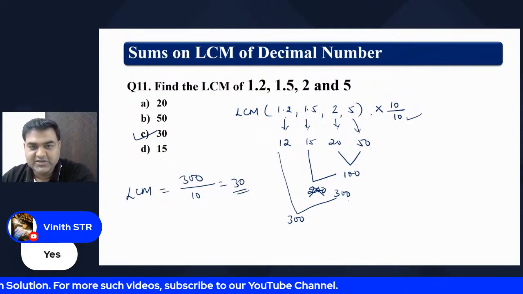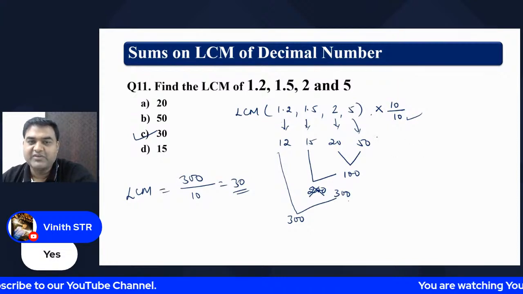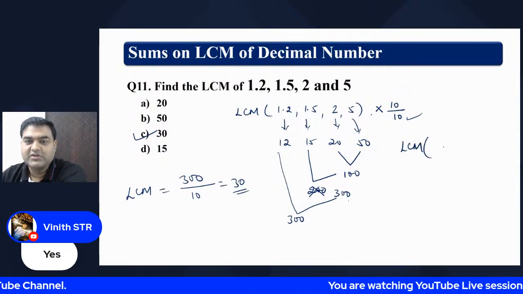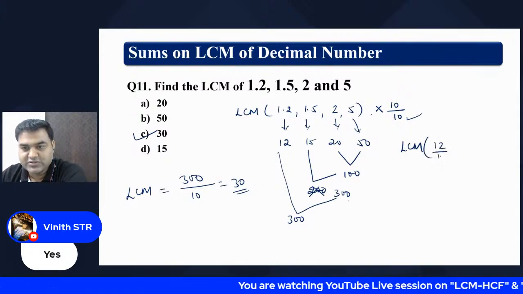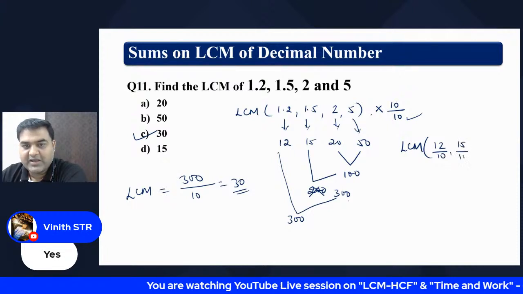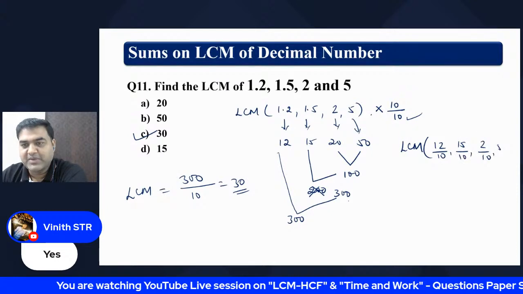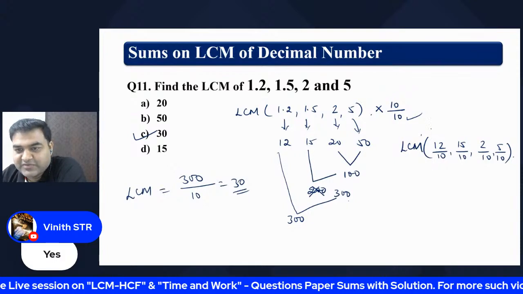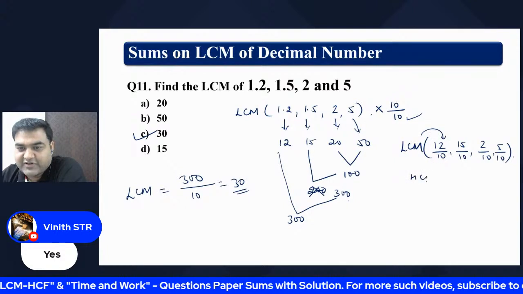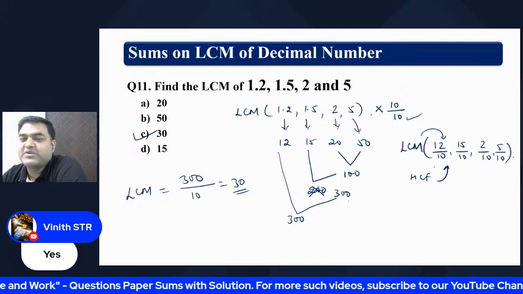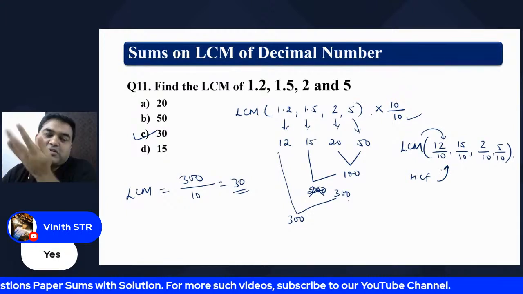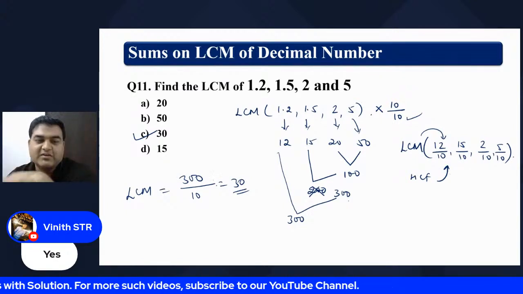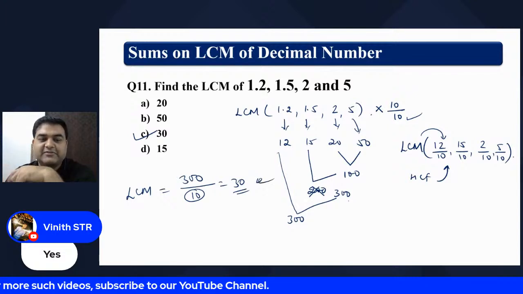Because if you see, this is by 10, by 10, by 10, by 10. So this changes to a fraction. And in the fraction, if you remember, my dear friends, what we were doing is LCM of the numerators and HCF of the denominators. The denominator is common. The HCF of 10, 10, 10, 10 is going to be 10. So that is how we are dividing by 10, my dear friend.